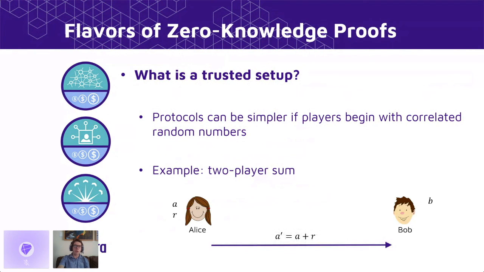If Alice holds the number R, she can send A prime over to Bob, which is just the number A hidden by the value R. Then Bob, if he also knows this value R, can simply subtract that from A prime to get the sum. And then he can return that sum to Alice. So here, they're able to construct a really simple protocol for computing the sum based on the fact that both Alice and Bob know R.